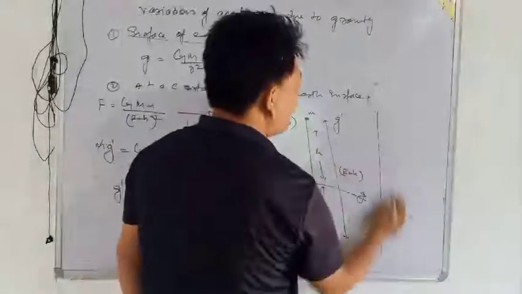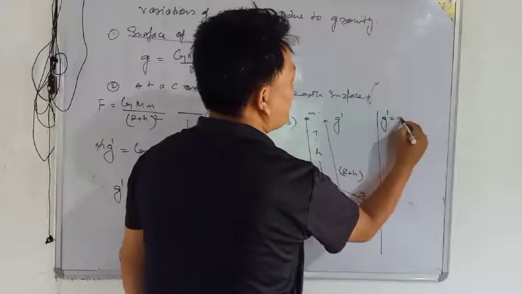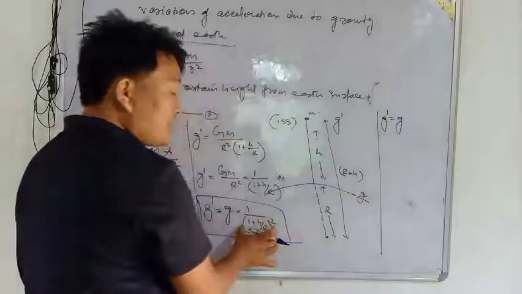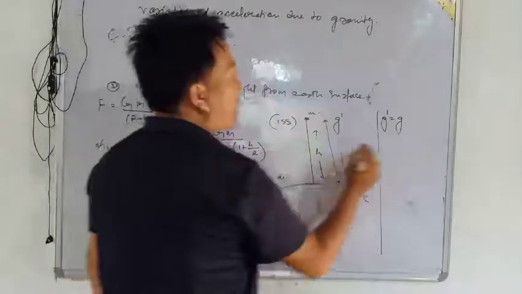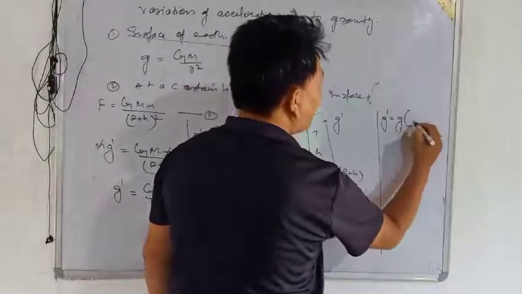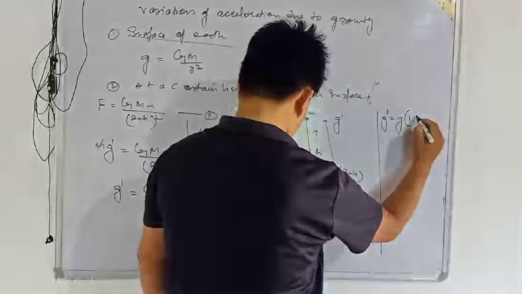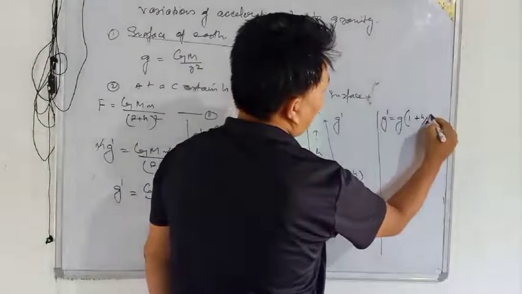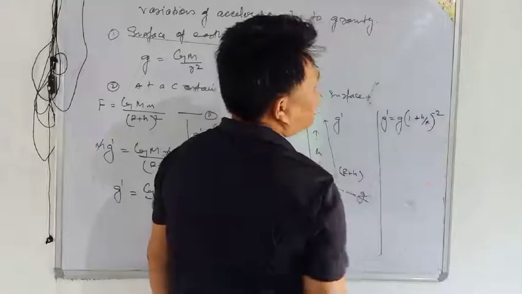Again now see here, g dash is equal to g. Now this denominator we will take up, so we are taking it up. Then (1 plus h by r) to the power minus 2.